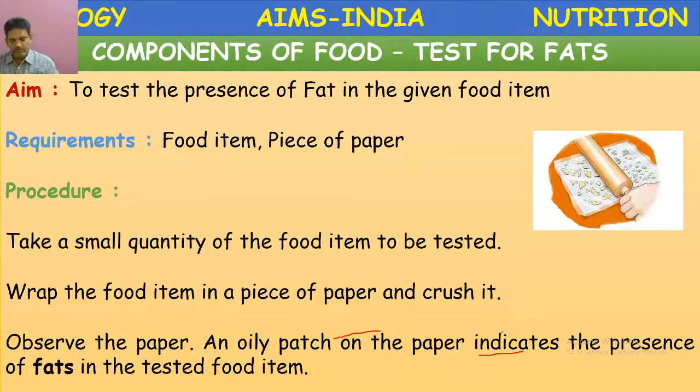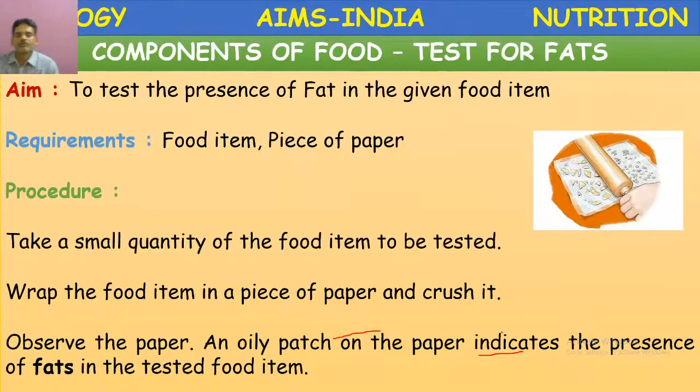So, the major components of food we have completed today: carbohydrates, proteins, and fats. A balanced diet should include all these three ingredients. That's why in our everyday diet we take a curry, we take rice. Along with that, we will add ghee also. That ghee represents the presence of fat.